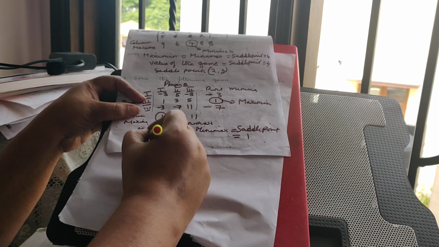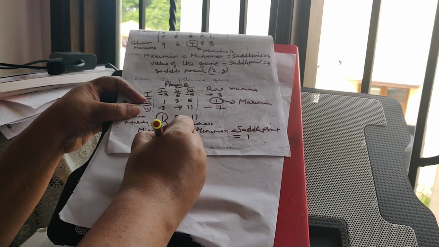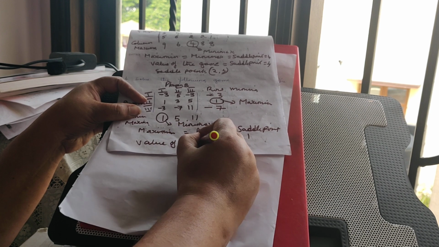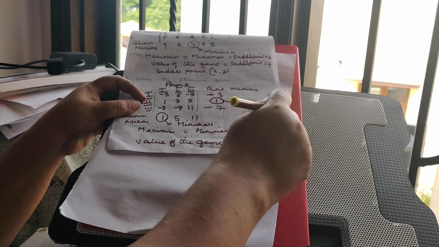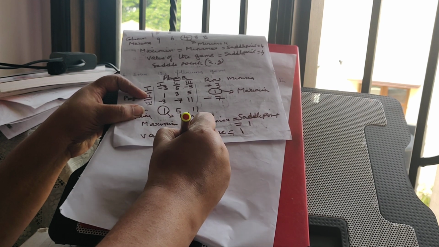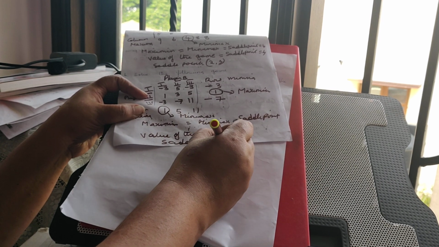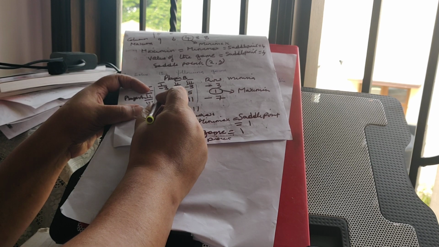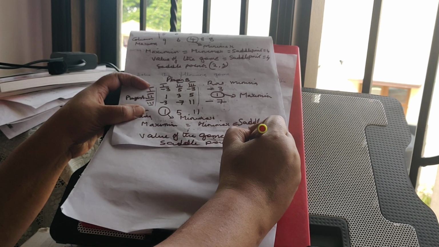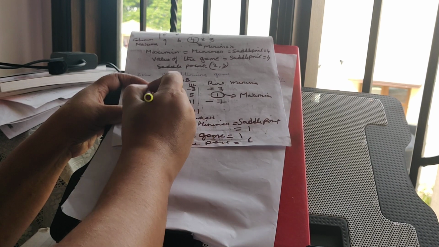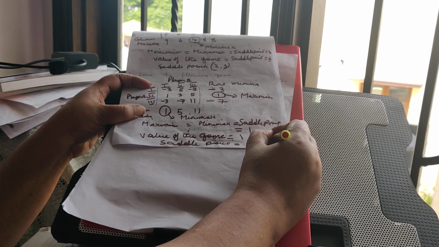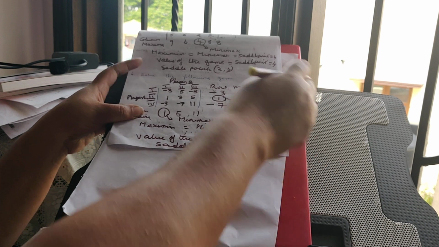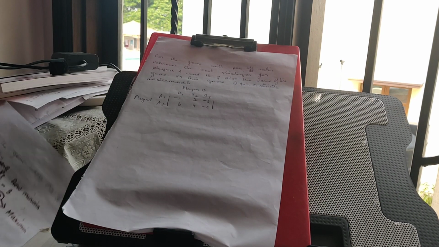So what will be the value of the game? The value of the game will be equal to the value at the saddle point, which is 1, and the saddle point is at the position, which row, which column does it come in? It comes for player A. So it is represented by Roman numeral 2 and for B it is Roman numeral. I will be doing one more.